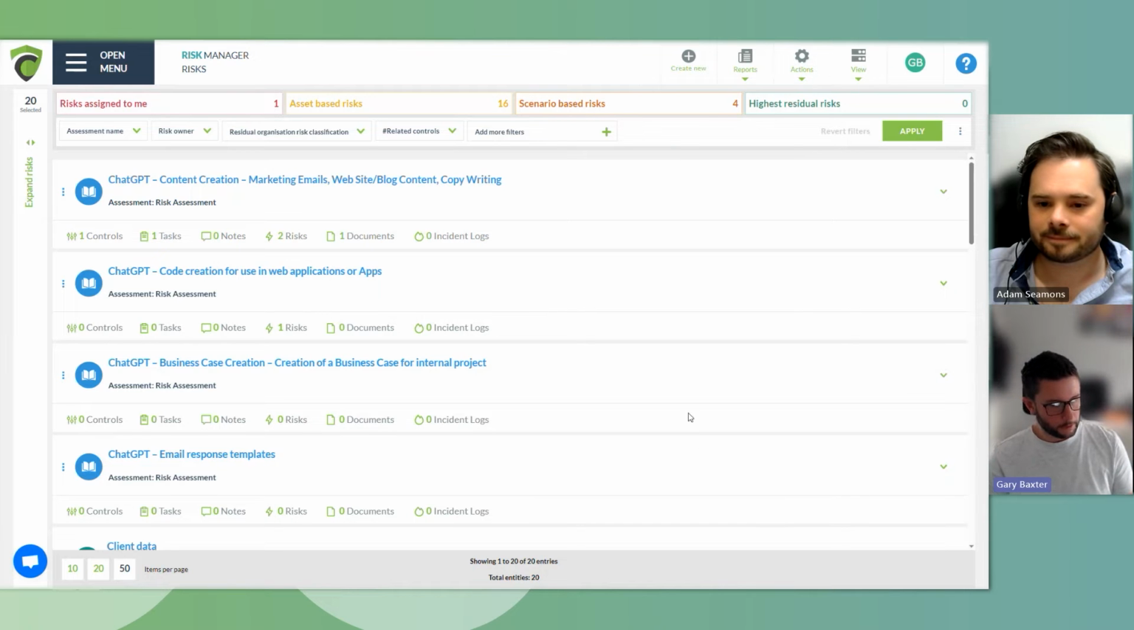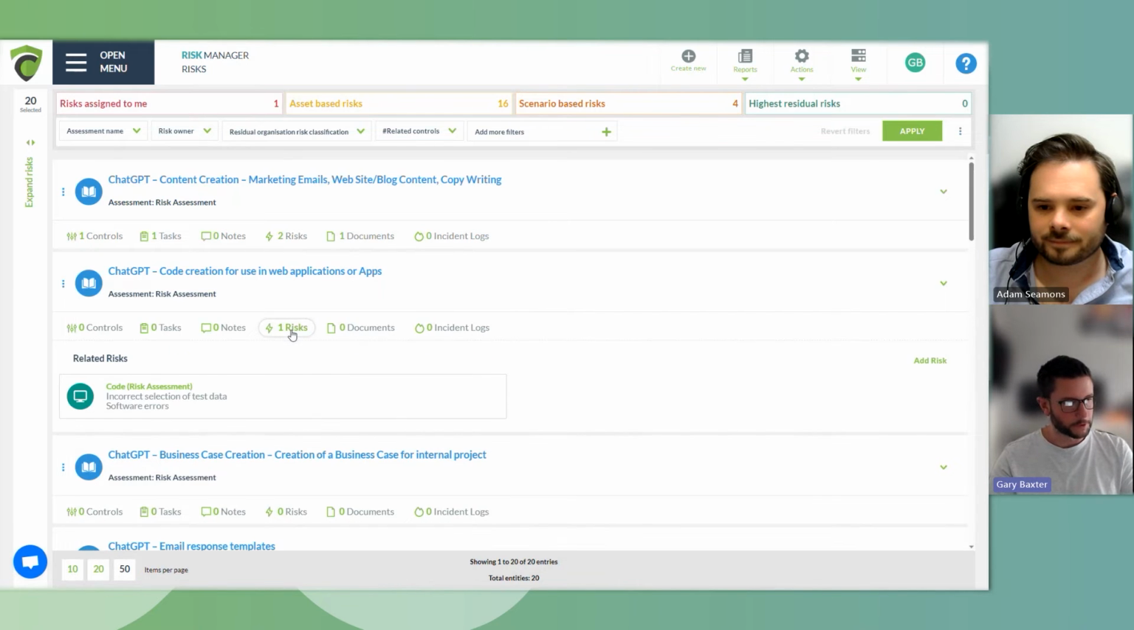It's not a problem at all. So as we saw a little bit earlier, we've got four of the main scenarios Adam's walked us through. So again, content creation, code creation, business case, and email response templates. Now, the way that we're going to handle that inside of Cyber Comply is to identify those four main scenarios as kind of the titles of what our particular threats are going to be related to. As you may be able to see, for example, we have ChatGPT here, code creation for use in web application or apps. Beneath there, we've been able to associate a known risk potentially related to this type of scenario. For example, the one that we have here is part of our risk assessment, and its threat and vulnerability combination is incorrect selection of test data due to software errors.